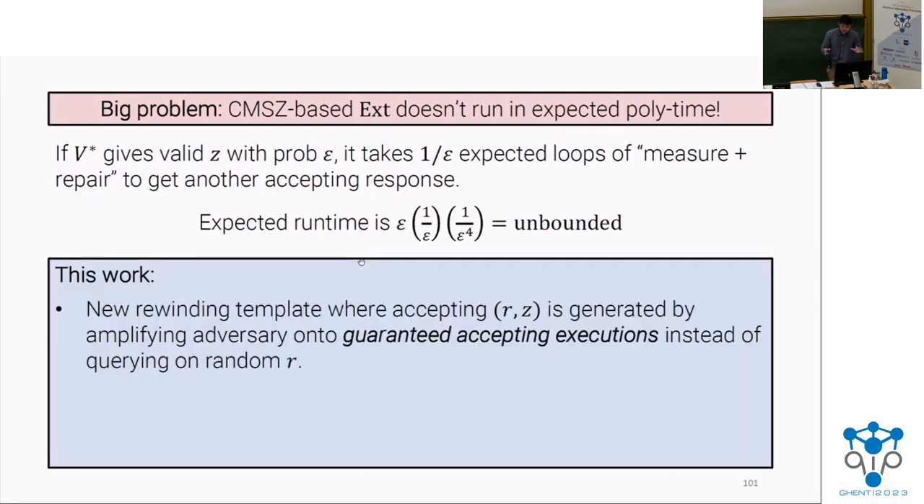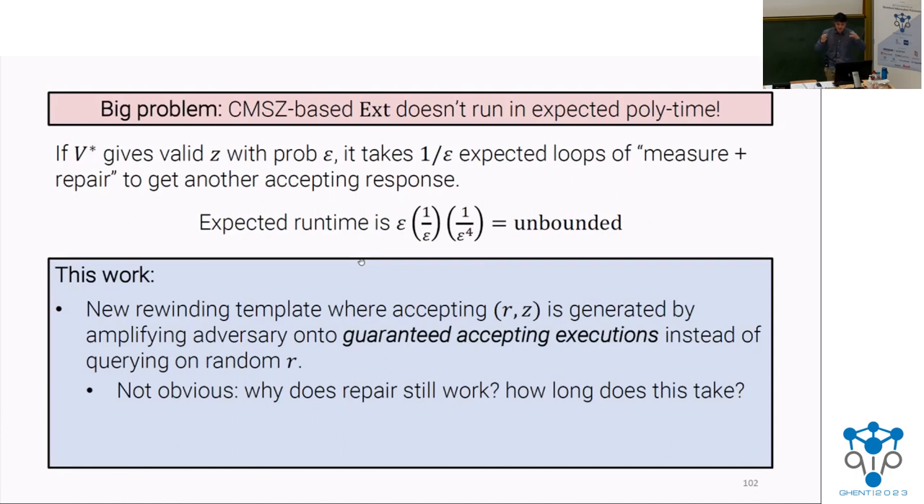So what we end up having to do is design a whole new rewinding template from scratch, where we abandon the usual approach of just querying the adversary on random questions and doing that until it gives us accepting responses. Instead, we're going to generate the accepting transcripts in a more quantum fashion. We're basically going to prepare a superposition of all possible challenges, and then take that state together with the adversary's states, and amplify this onto guaranteed accepting executions of the adversary. So it's far from obvious why you can still repair adversaries when you do this. It's far from obvious how long this actually takes, but it does buy you a significant speed up.